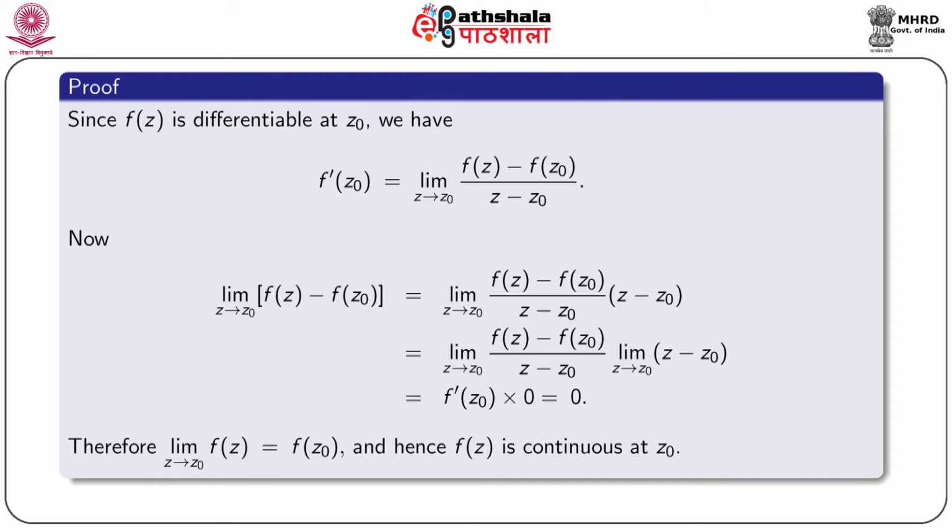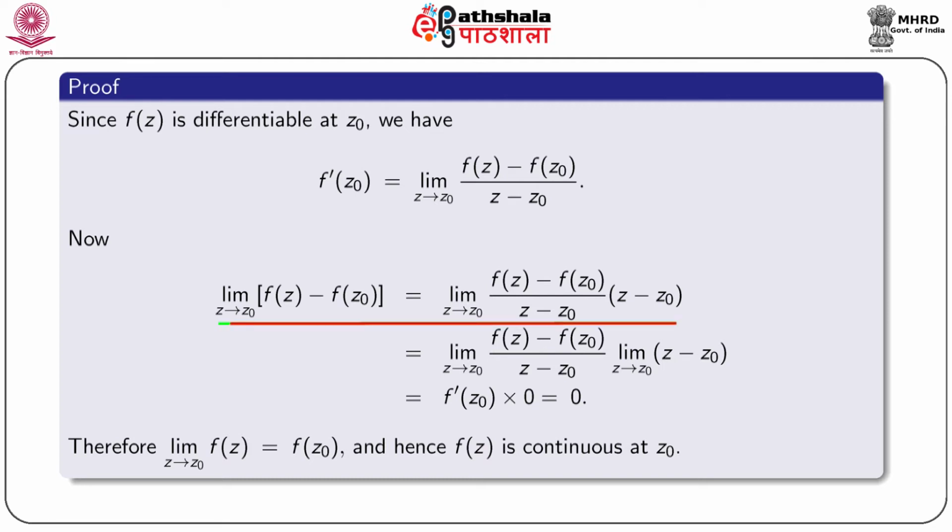Proof: since f(z) is differentiable at z0, by definition we have f dash z0 equal to the limit as z tends to z0 of (f(z) minus f(z0)) by (z minus z0).